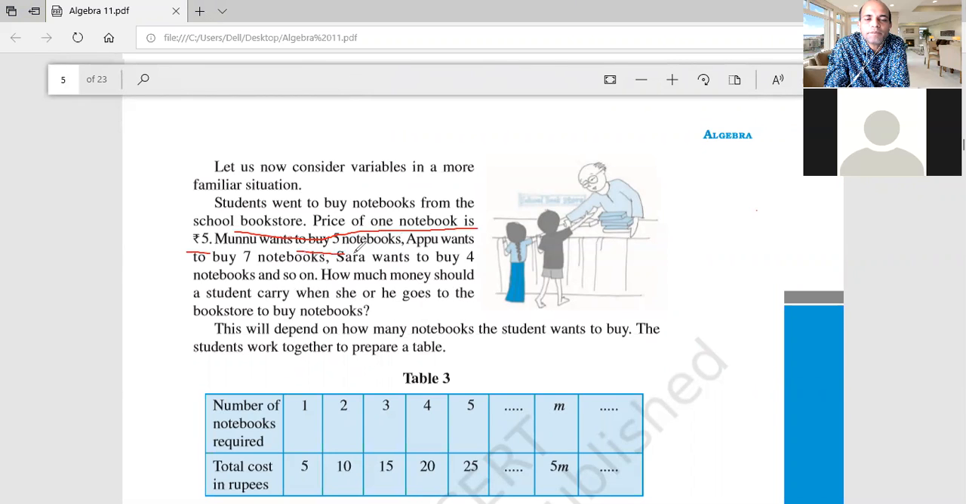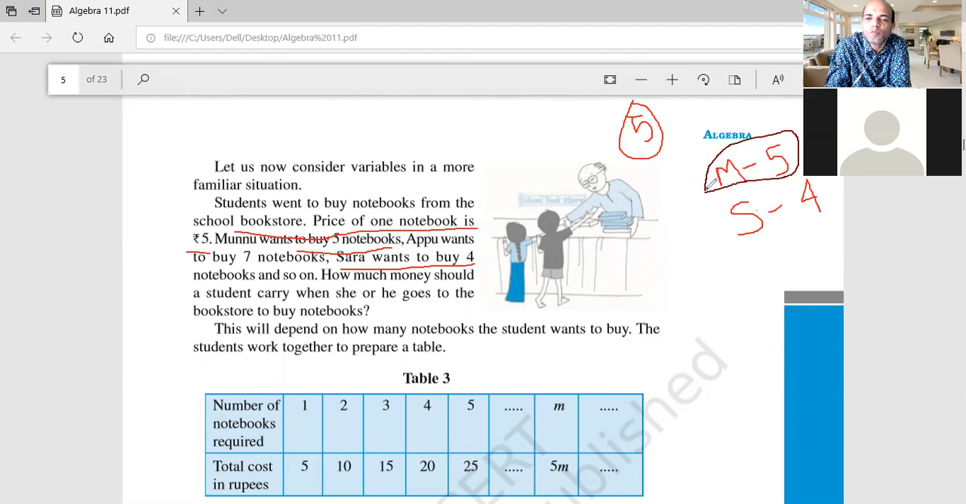Now Munu wants to buy 5 notebooks, but Sarah wants to buy 4 notebooks. The cost of one notebook is 5 rupees. How much money do they have to pay? Now, this is a big question. You have to make it a small one.